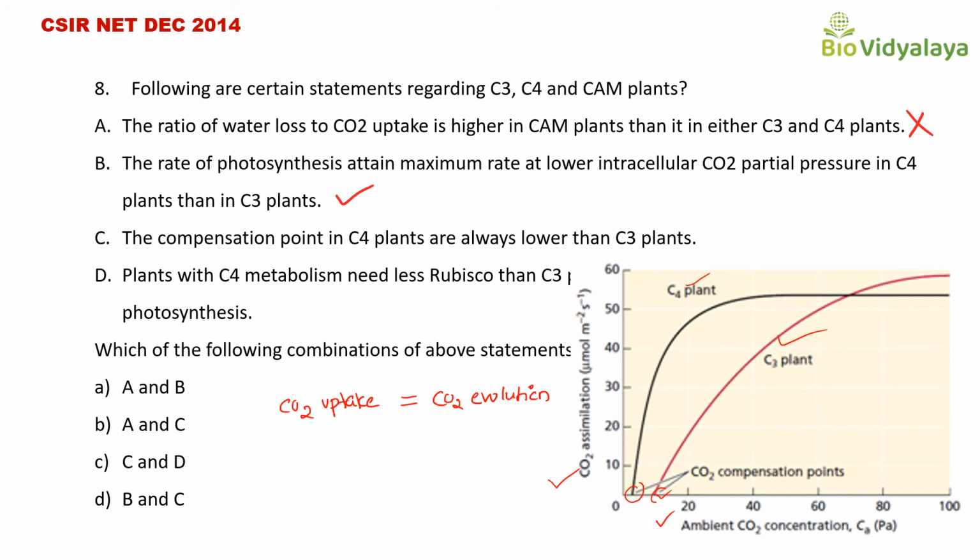Also, we know that C4 plants are much better at trapping carbon dioxide at lower concentration. That means the photorespiration rate is lower in C4 plants, but C3 plants need a higher concentration of carbon dioxide to perform photosynthesis. So, we can say that the reduction in respiration lowers the compensation point. In C4 plants the photorespiration rate is lower.